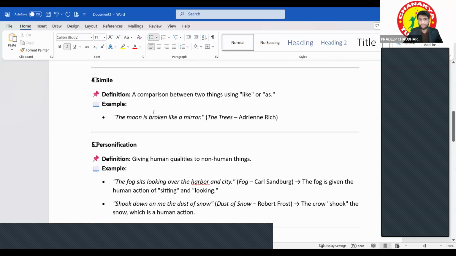Okay. What is the simile? When there is a comparison between two things, it's like using "like" or "as". So the moon